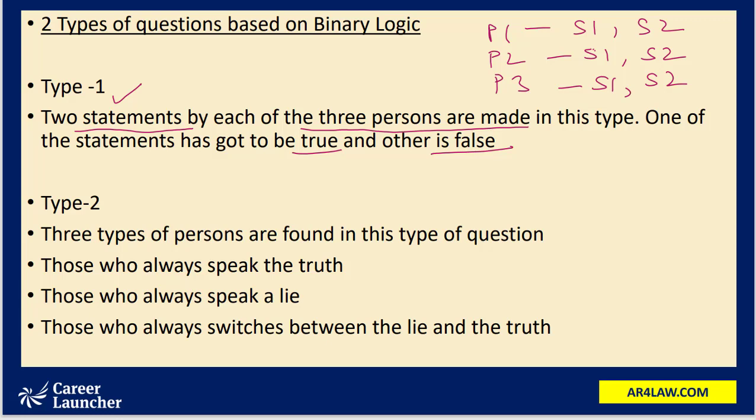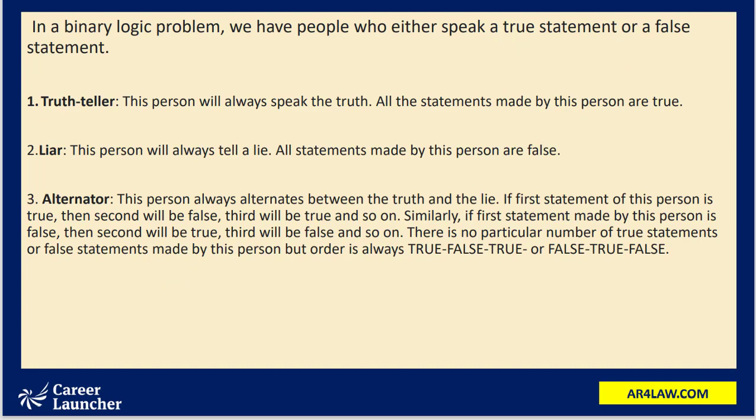In type 2, we are categorizing the persons on the type of statements that they make. There are people who are always speaking the truth, they will never lie. There are people who are always speaking a lie, they can never speak the truth. And there are people who are switching between a lie and a truth. So in type 2, we have three kinds of people who either speak a true statement or a false statement, or they alternate. There is a term to define each of these kinds of persons.